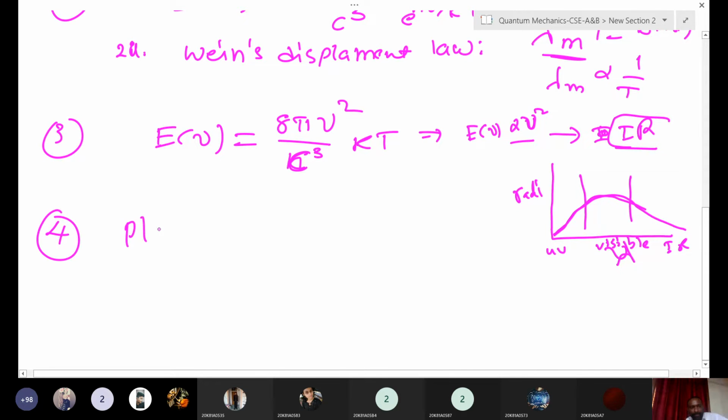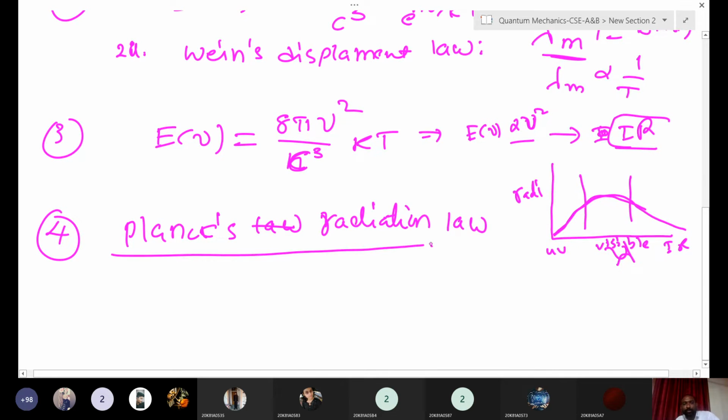Okay, Planck's radiation law. The fourth one is very important. Planck's radiation law, whatever you want to write, this is not a problem. Okay, this is very important. We will discuss this one. Please note this down.